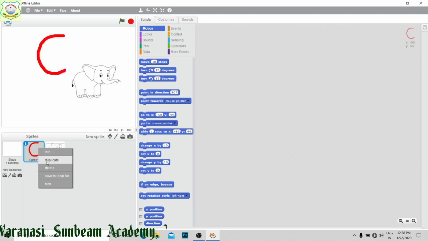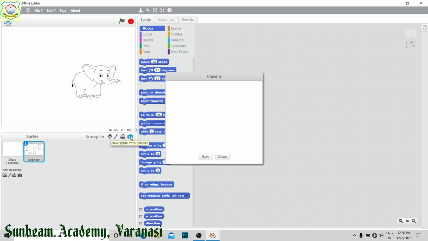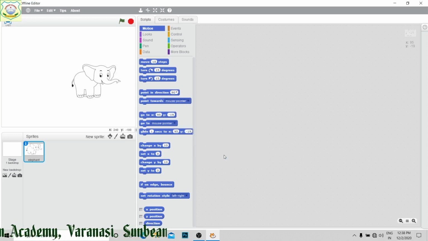Means from file you can add a new sprite, right? Next is from camera. If you click on this one, it will start a camera. If it is attached to your computer, then from that you can click a photograph and save it, then it will be taken as a sprite.